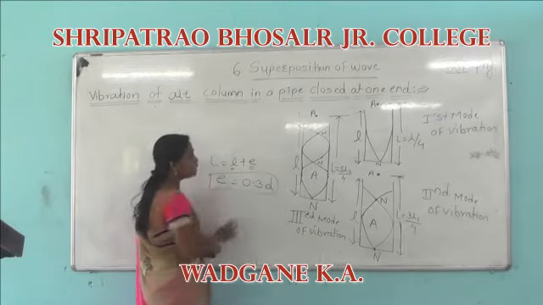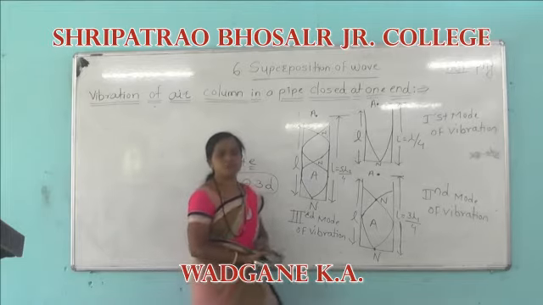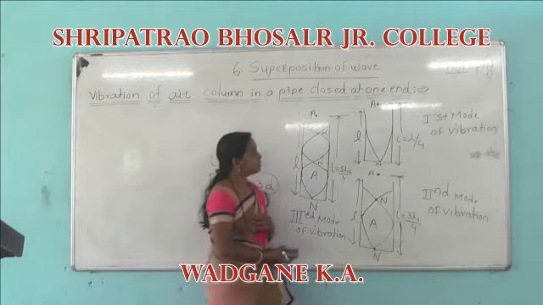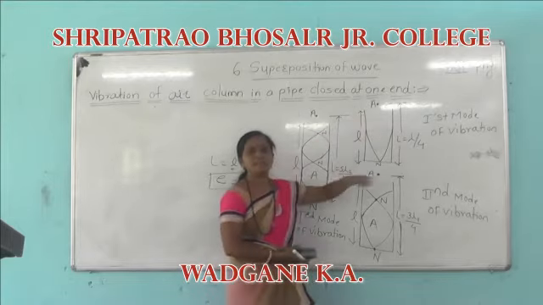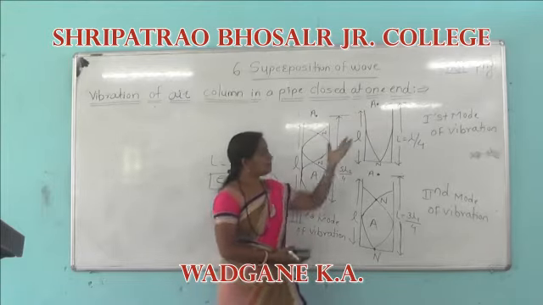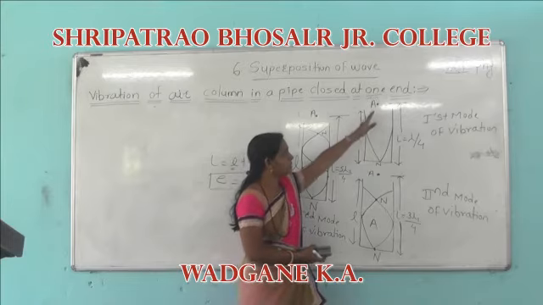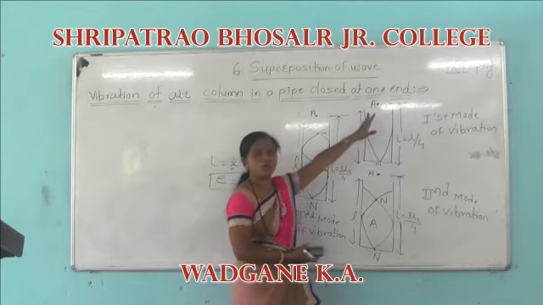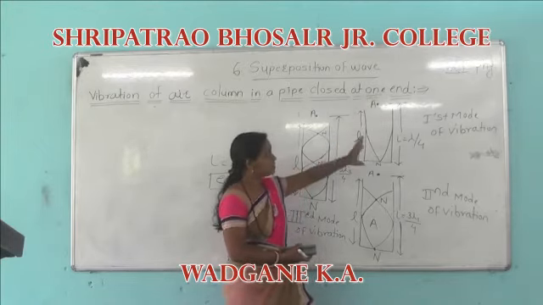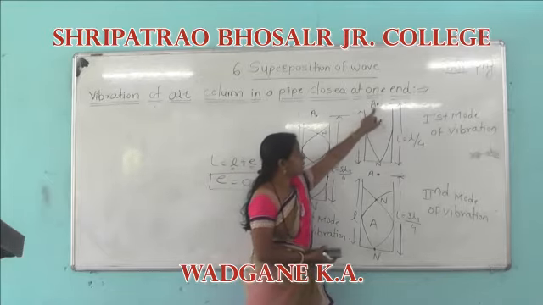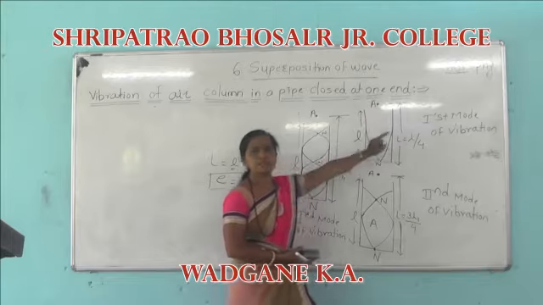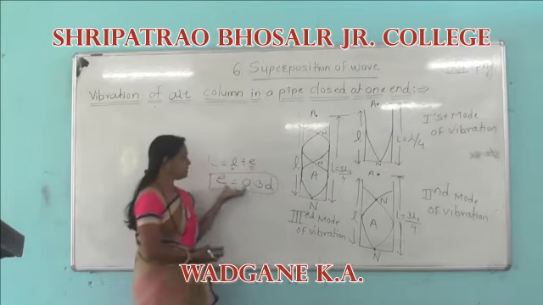End correction occurs because an antinode is always formed at the open end of the pipe, and the distance between the open end of the tube and the position of the antinode is called the end correction.